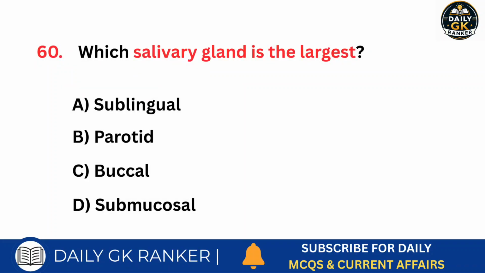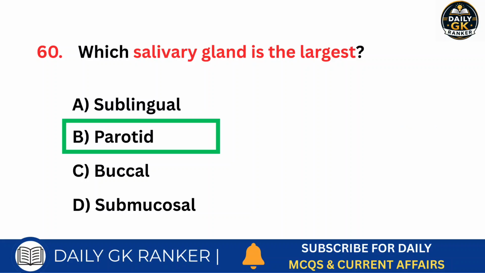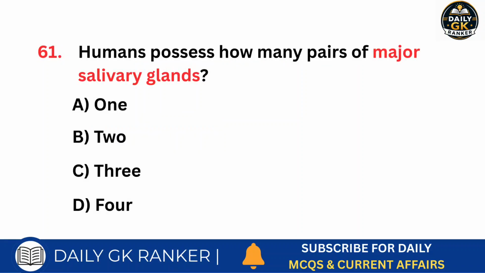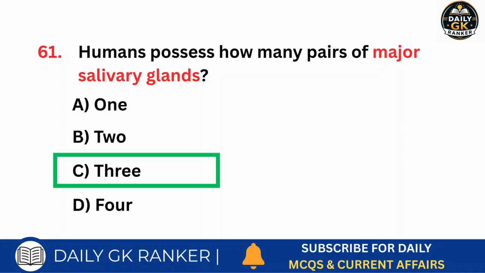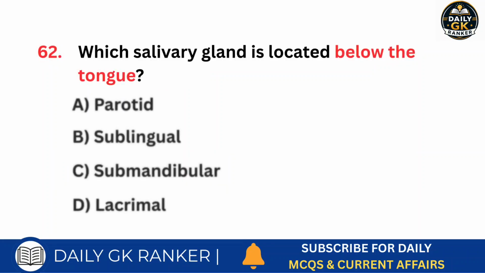Which salivary gland is the largest? Answer is parotid. Humans possess how many pairs of major salivary glands? Answer is 3. Which salivary gland is located below the tongue?